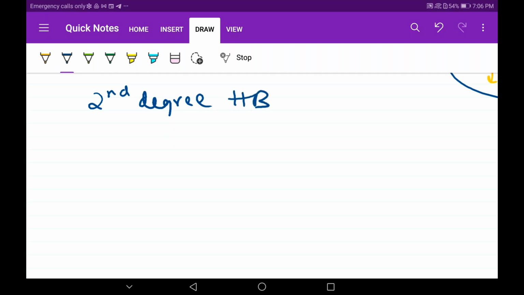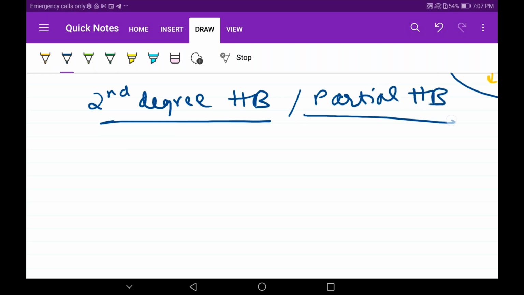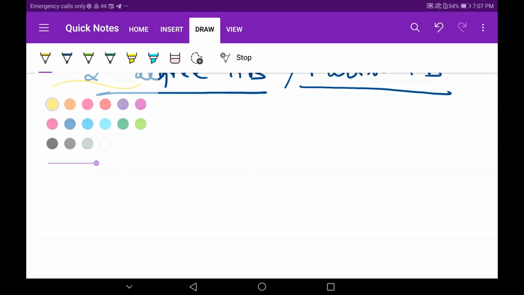Now I will give another name to this. I will call it partial hard block. I'm not giving it, they have given. So it's known as partial hard block. Okay, so listen up closely.